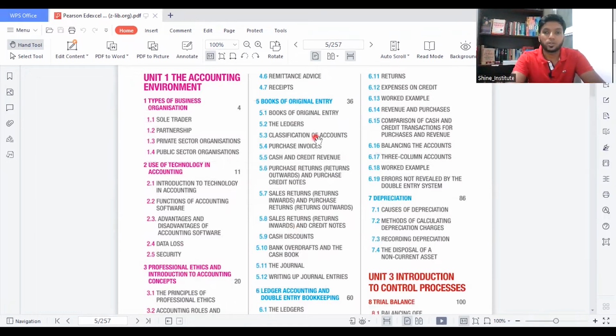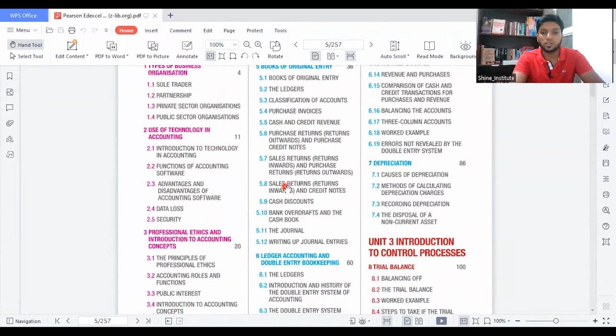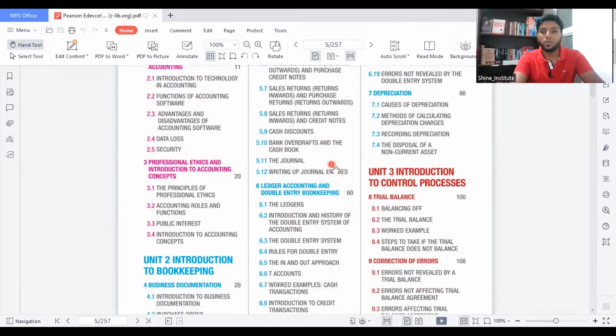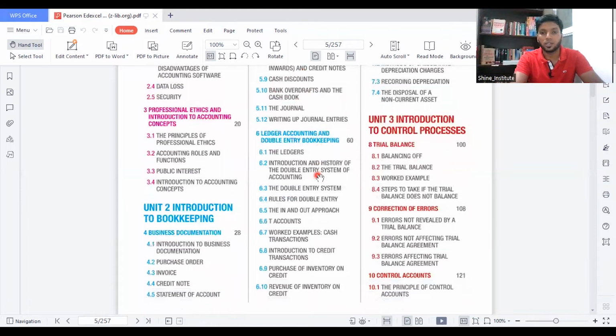Here we can see books of original entry, the ledgers, classification of accounts, purchase invoices, cash and credit revenue, purchase returns, sales returns and credit notes, and returns inwards. Then they have given cash discount, bank orders and cash book, journal, and writing of journal entries. Now it gets a bit serious in chapter number 5 with the journal and writing of journal entries. You should be very careful when you're learning those areas.